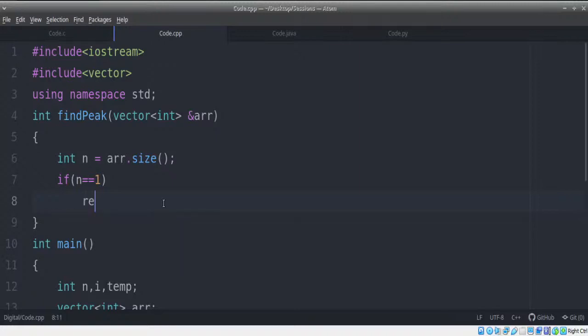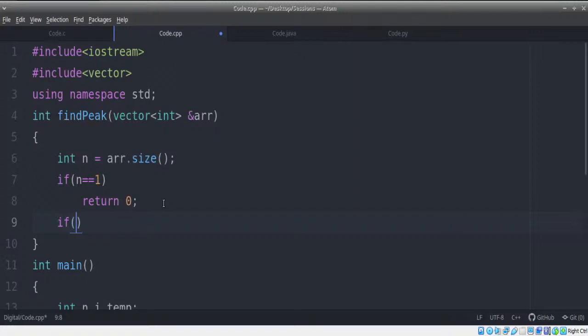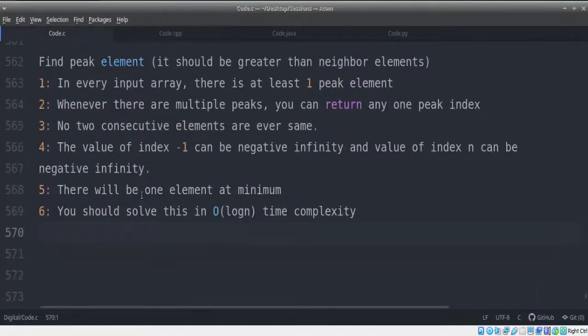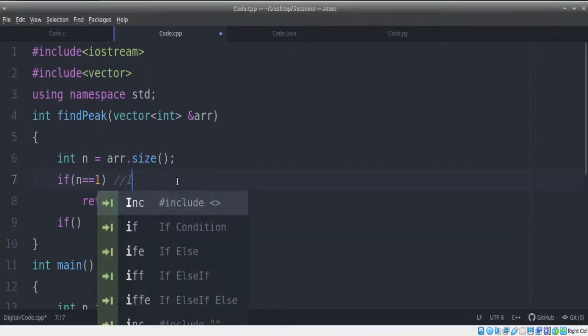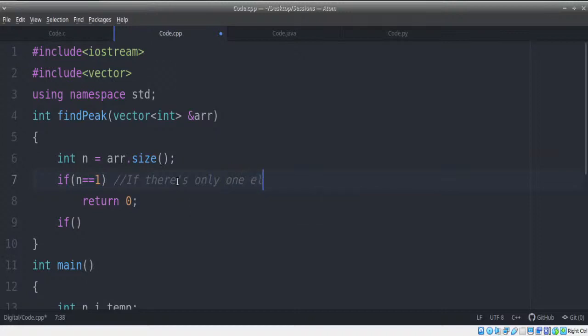Absolutely right. If size is 1, we're supposed to return 0 because there's only one element. It is greater than negative infinity without a doubt. So we have to return the exact same value. Now, on the other hand, we have two conditions which we are going to check right here. That is, on the other hand, let's assume we also have 0, then we return -1. But according to the question, it said that there will be one element at minimum, so we don't need to worry about that. This is if there's only one element.